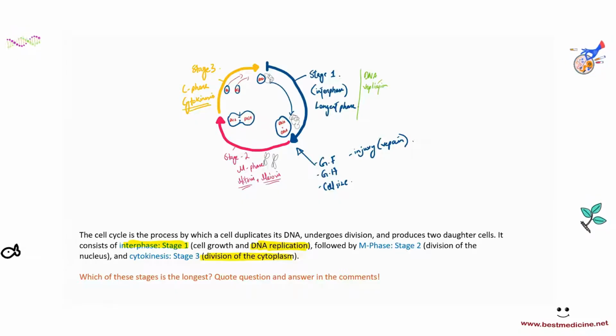Now, for anybody who is not doing AQA and watching this, you might be expected to know some different ways to define the cell cycle. So I wouldn't want you to take this information, okay? Cell cycle can also be divided in different ways other than that mentioned in the AQA syllabus. So this might not be useful for you.